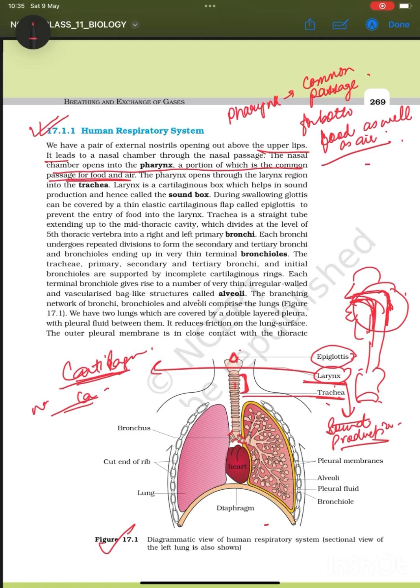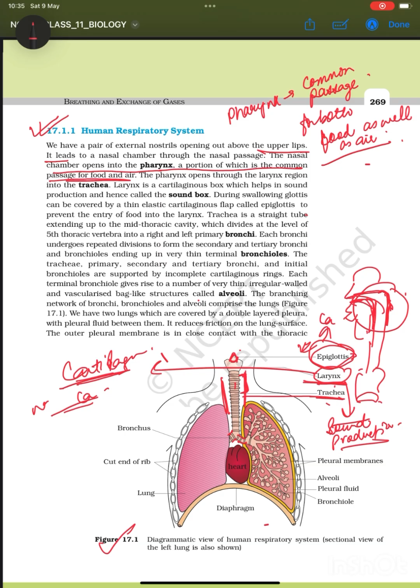Okay, so during swallowing, the glottis can be covered by a thin elastic cartilaginous flap called the epiglottis to prevent the entry of food into the larynx. So the epiglottis is a flap. This is also cartilaginous, and it guards so that there is no food going into the larynx.